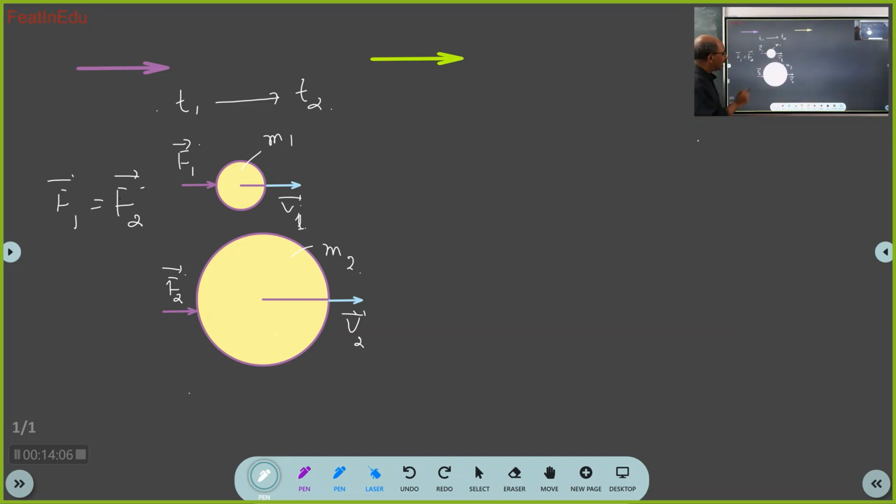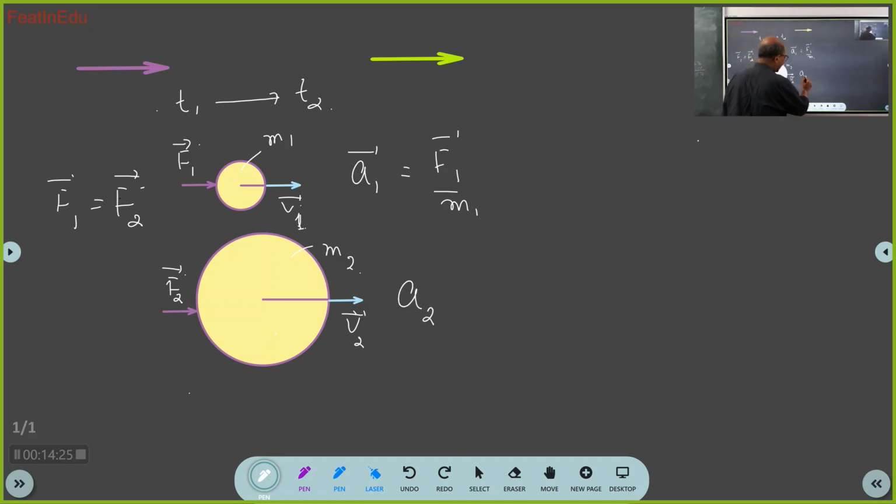Now here in the first case, what is the acceleration? F by m. A1 bar is F1 bar by M1. What is the acceleration in the second case? A2 bar is F2 bar by M2.